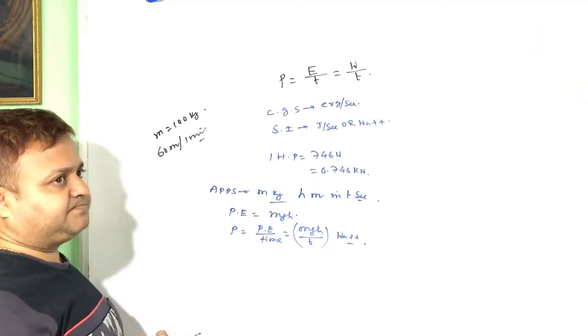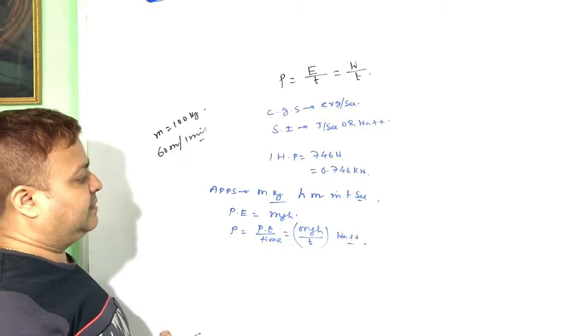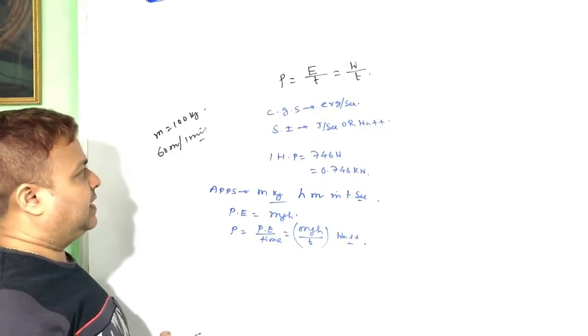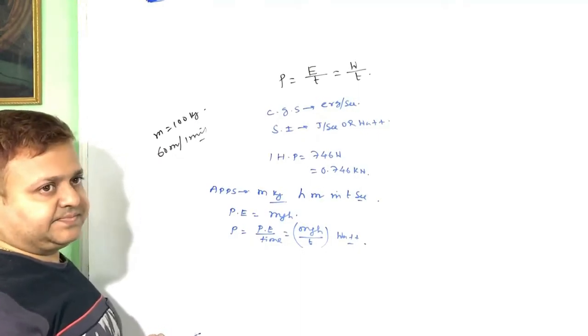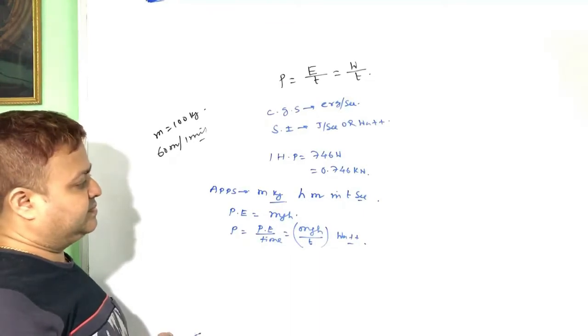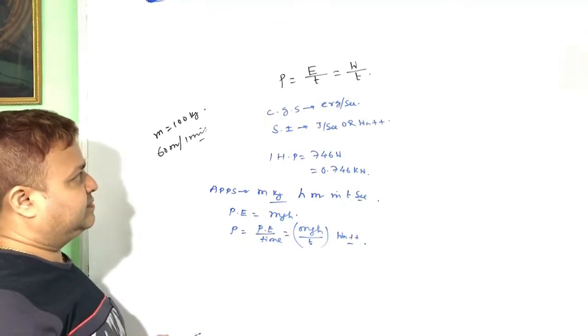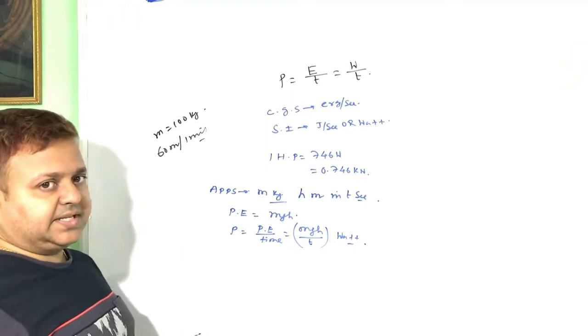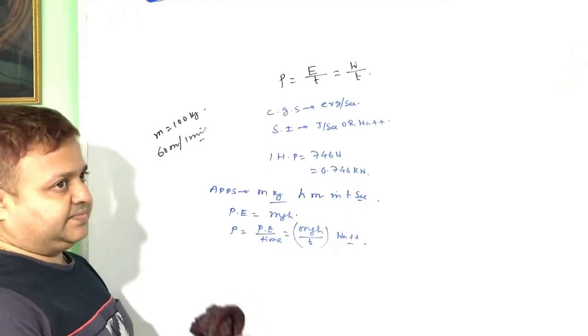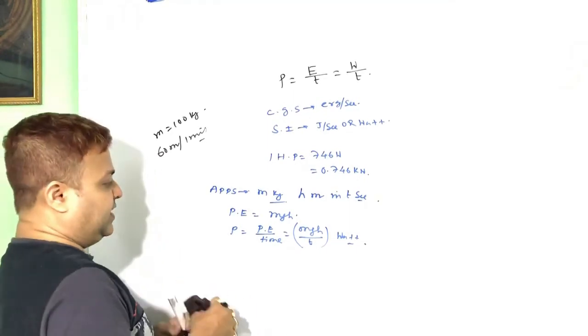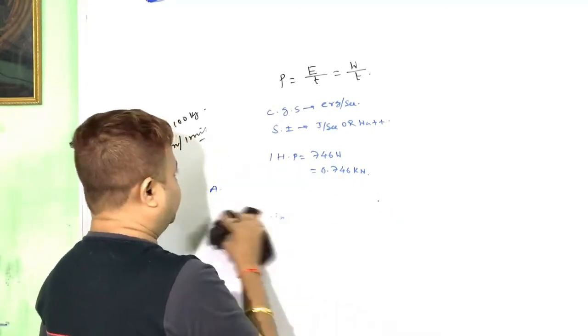Find the power of the engine, or the output power of the engine.